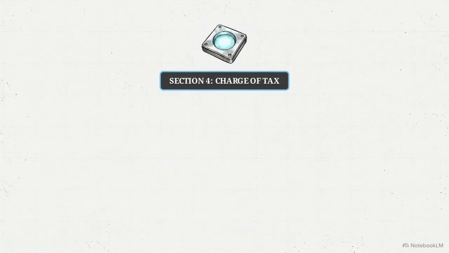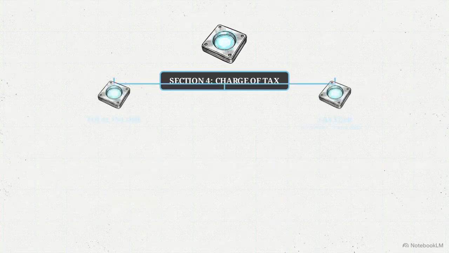The master switch for this system is Section 4 of the Income Tax Act 2025, the formal charge of tax. This switch activates when the system confirms two inputs, a quantifiable total income and a 12-month tax year timeline.